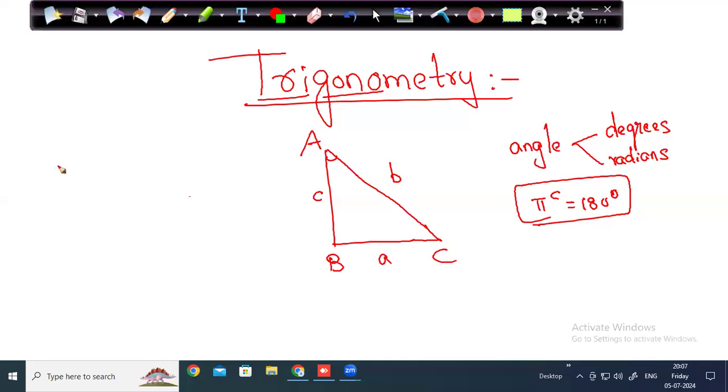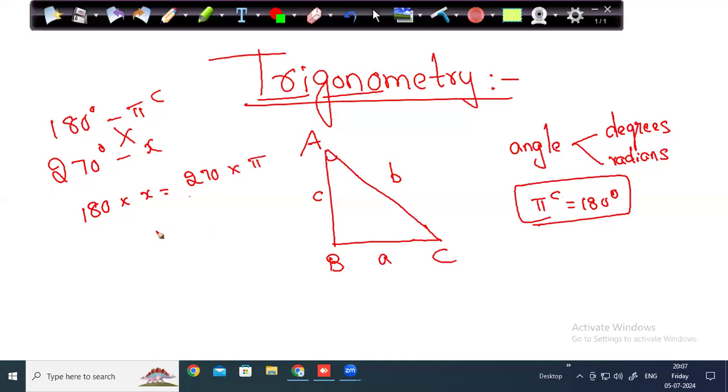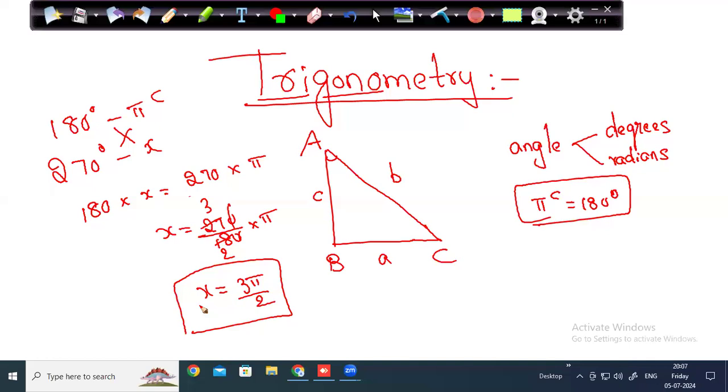Suppose I ask you, 270 degrees is how many radians? We know 180 degrees is pi radians. 270 degrees is how much? Let it be x. Do cross multiplication. 180 into x is equal to 270 into pi. So x is equal to 270 by 180 into pi. Cancelling the zeros, 3 times, 2 times. So 3 pi by 2 is x. x is 3 pi by 2 radians.